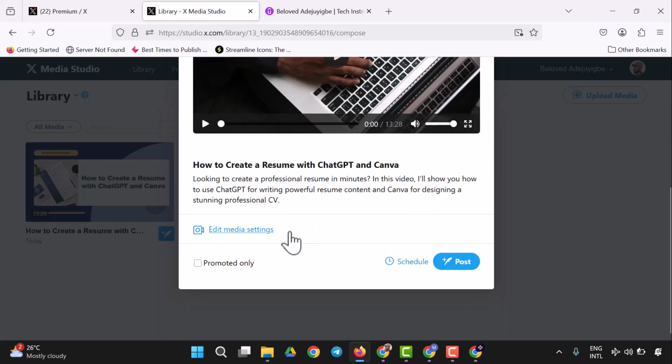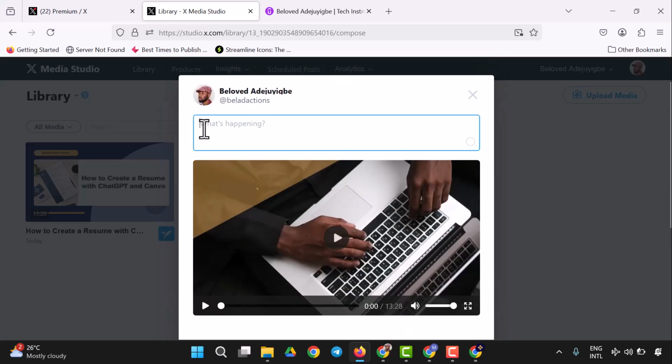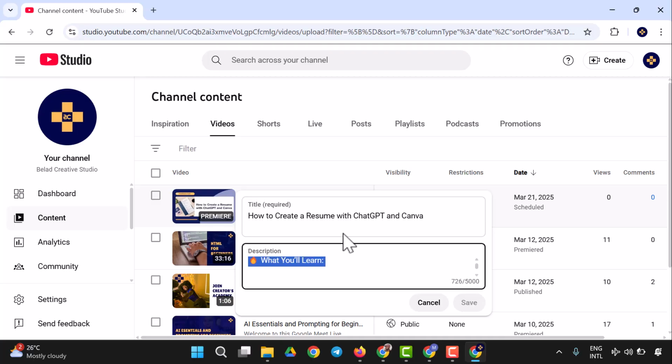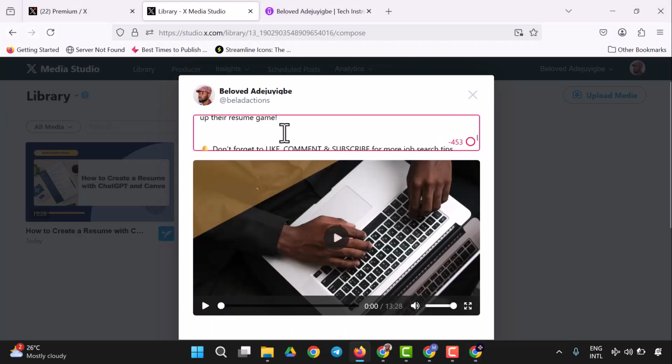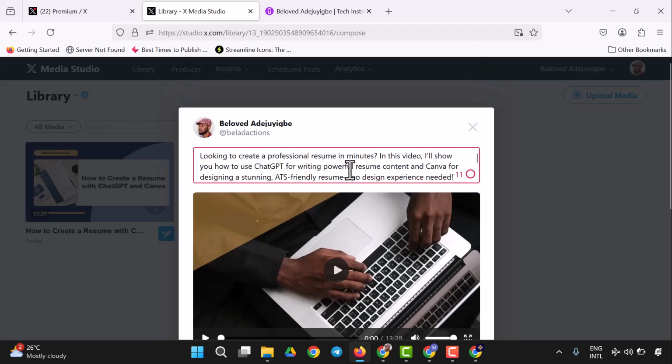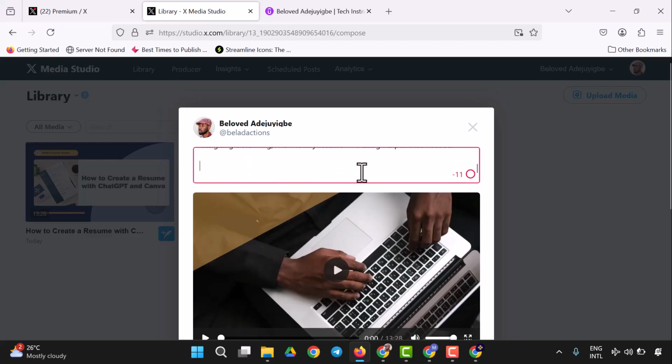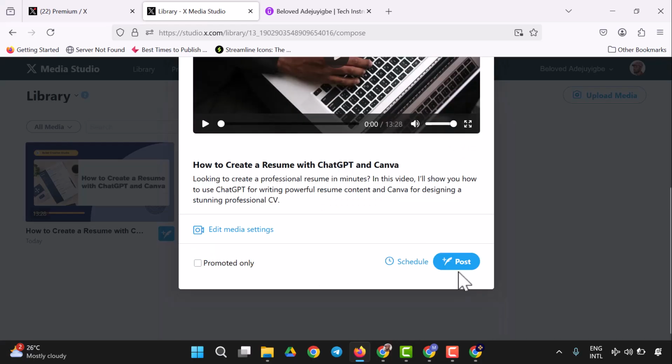Having gone to post this, you could have all these other things. You could say what is happening, and you could come with the full details like I was saying. I could just press Control A, copy, and paste the full details. I'm going to press Control V, and here we have what we have. This says looking to create an ATS friendly resume, no design needed. We could remove that, and here we are. We could post this right now, so I'm going to post it right away.